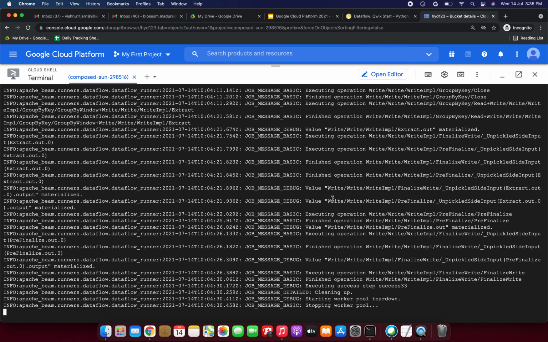Cloud Dataflow fully automates operational tasks like resource management and performance optimization for our pipeline. All resources are provided on demand and automatically scaled to meet requirements.